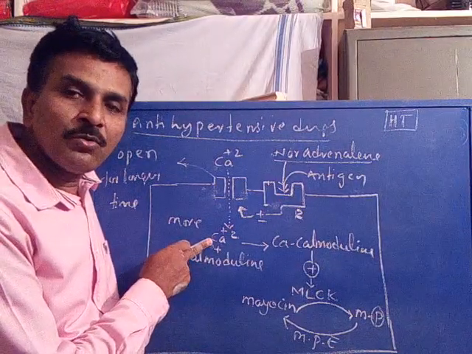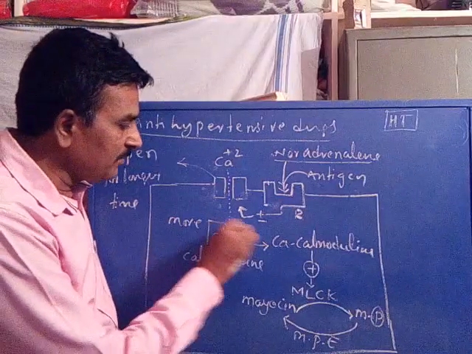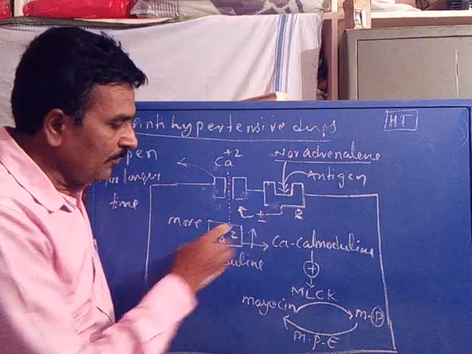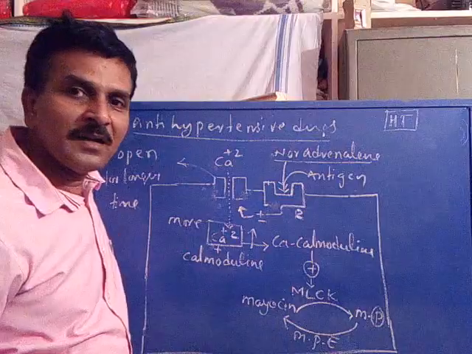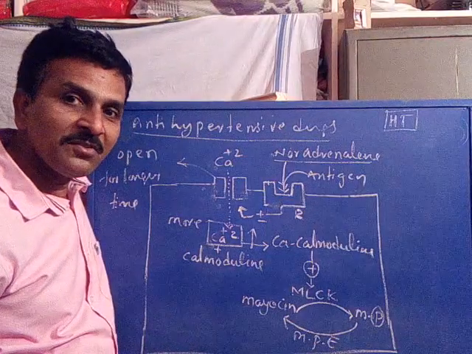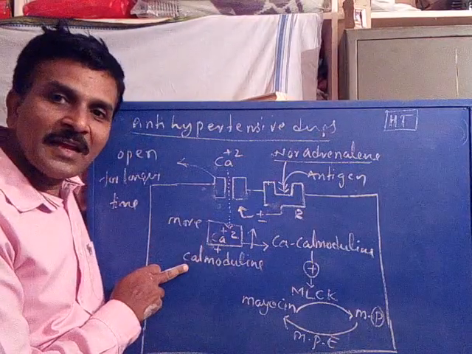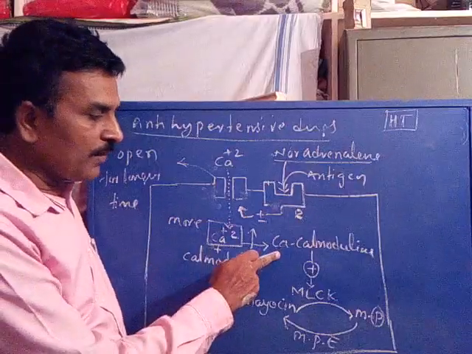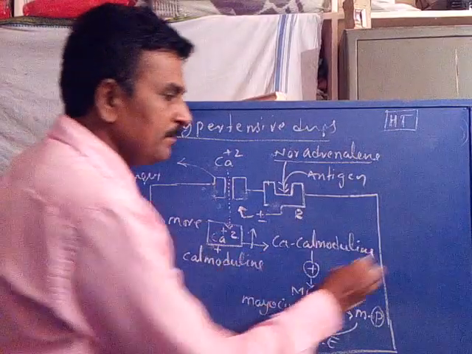When calcium plus 2 ion concentration increases, what happens? It will combine more with calmodulin to form more calcium calmodulin complex.